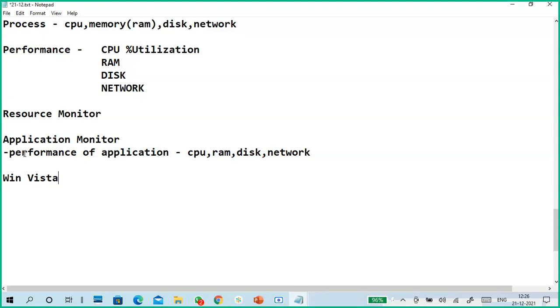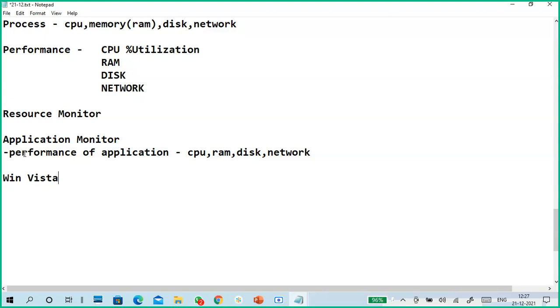But it is a very beautiful operating system. The problem with Windows Vista is it consumes a lot of CPU and RAM capacity. At that time people had 256 MB RAM, 512 MB RAM, maximum 1 GB RAM. But Windows Vista required 2 GB RAM or 4 GB RAM to run smoothly. It won't work that easily with 512 MB or 1 GB RAM. So obviously people felt it was a very lagging operating system, and they didn't want to go with Windows Vista.